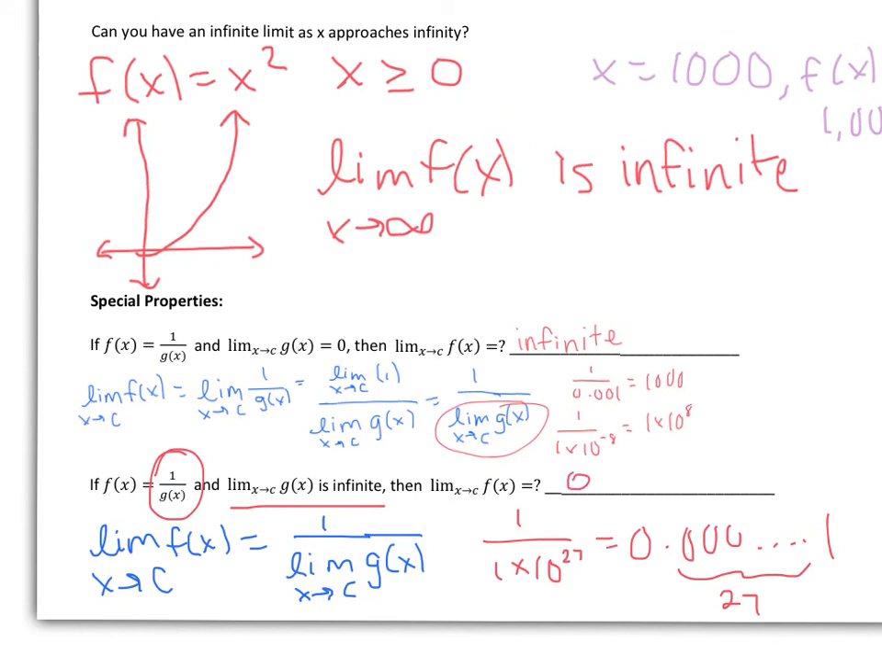So whenever you're dividing 1, or any number, by a huge, huge, huge number, your answer is going to be 0. And if you're dividing 1 by a teeny, teeny, tiny number, your limit's going to be infinite, okay? It's pretty self-explanatory. Okay, so my iPad's being weird.